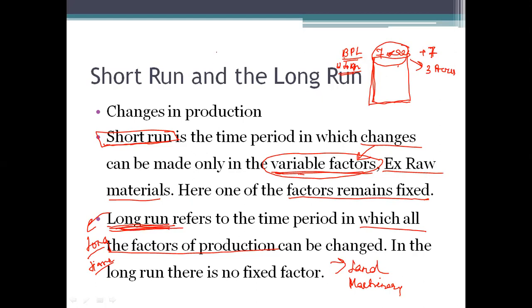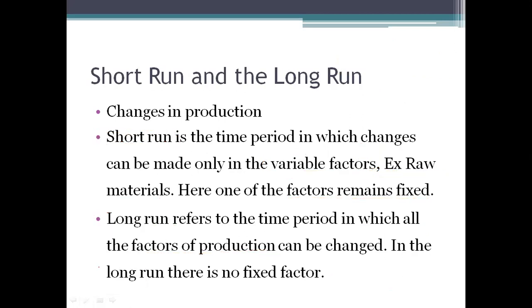Okay, so did you understand what is the short run and long run? Short run is a time period in which we can change only the variable factors and one of the factors will remain fixed. Long run is the long time period in which we can change all the factors of production. All the inputs, both the fixed and variable inputs, can be changed. And see here one point students, they have given that in the long run there is no fixed factor.